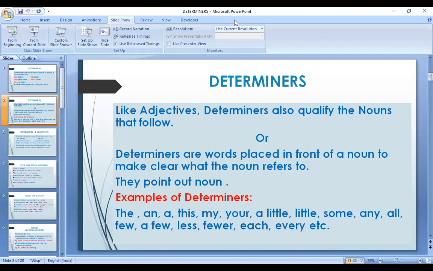So dear students, this is all about determiners. Hope the topic is clear to all of you.